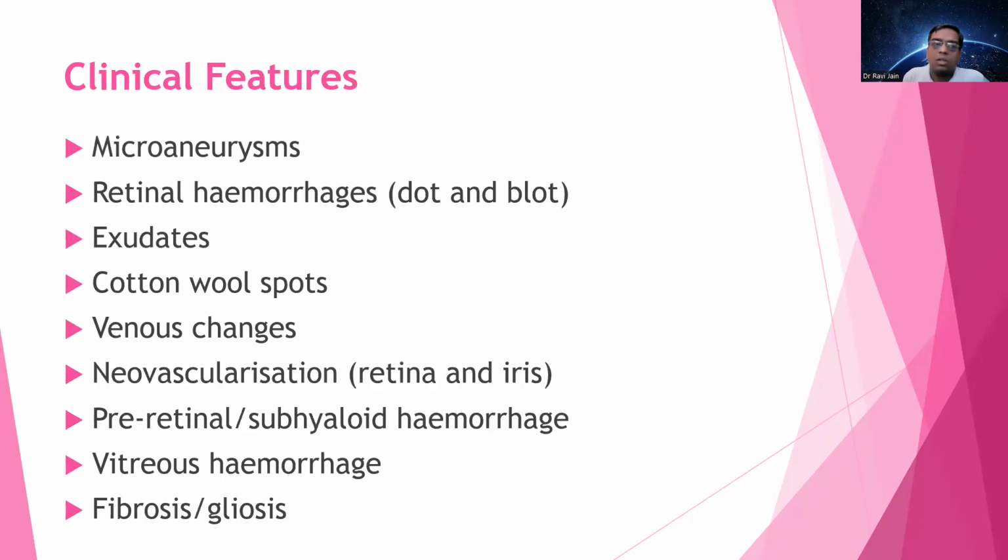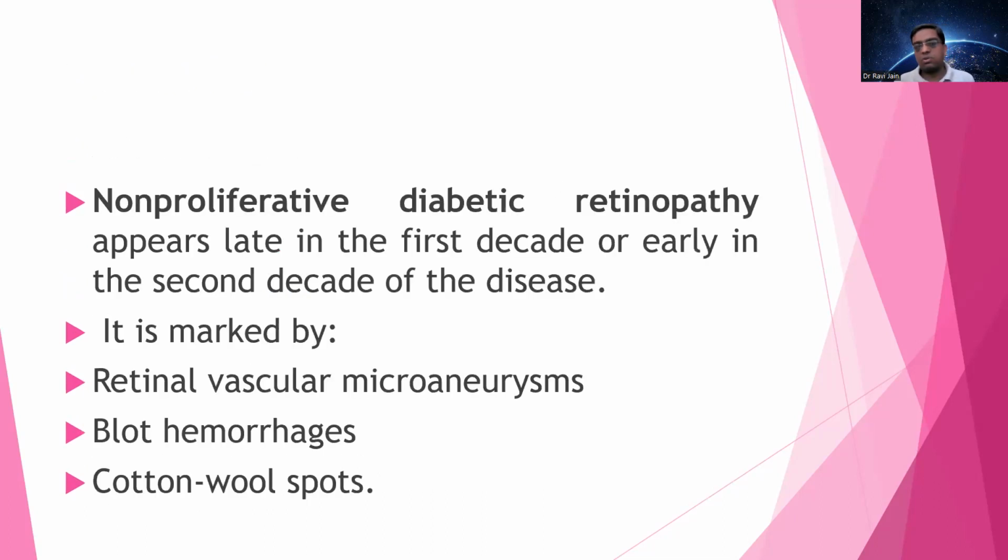The clinical features of diabetic retinopathy include microaneurysms, retinal hemorrhages, which can be dot or blot hemorrhages, exudates, cotton wool spots, venous changes, neovascularization of the retina and the iris, preretinal and subhyaloid hemorrhages, vitreous hemorrhages, and fibrosis by gliosis.